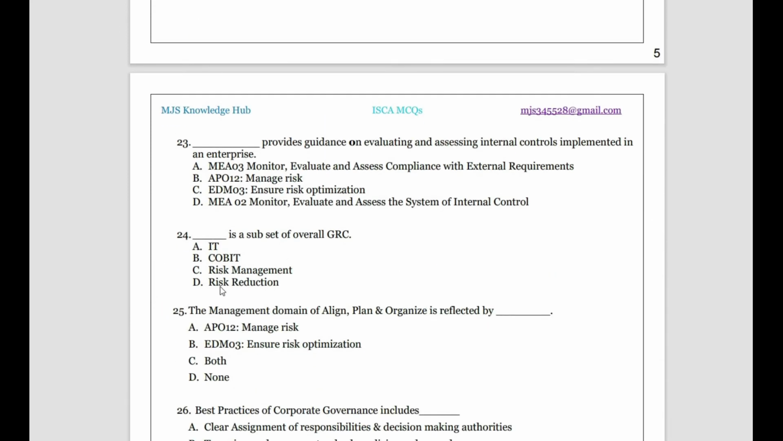Then dash provides guidance on evaluating and assessing internal controls implemented in the organization. So the question is internal controls. So what will be assessing and evaluating the internal controls implemented in the organization? So first is MEA03, monitor, evaluate, assess, comply with external requirements. No, we need internal controls. APO12, manage risk. We need for the internal control thing, not the entire risk. EDM03, ensure risk optimization, or risk optimization means trying to see the risk is within the risk appetite, but here we need for internal control. So MEA02 is specifically for monitor, evaluate, assess the system of internal control. So the answer D will be the answer for you.